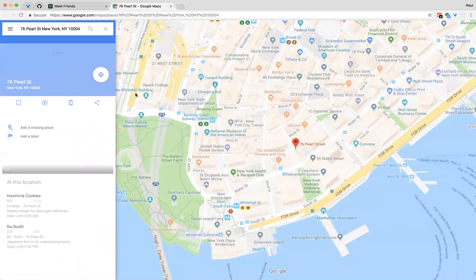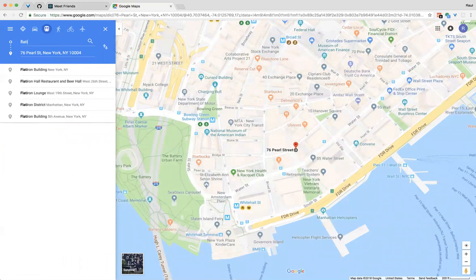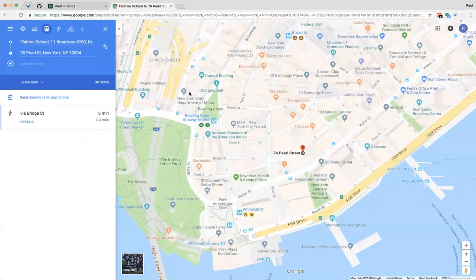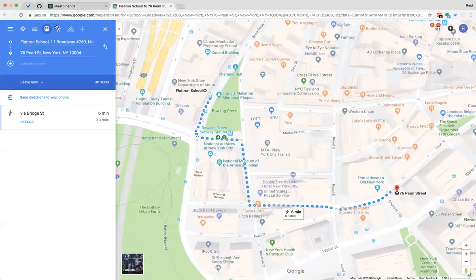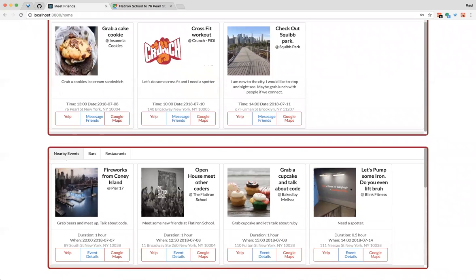Or if I want to use Google Maps, it's easier for it to detect me, and then I just select my starting position. And it tells me how to get there, and I can just go regular directions. And then as well, it shows me nearby events. In the future, I'm looking to implement for users to be able to select by different categories, because right now nearby events is going to show every type of category out there.